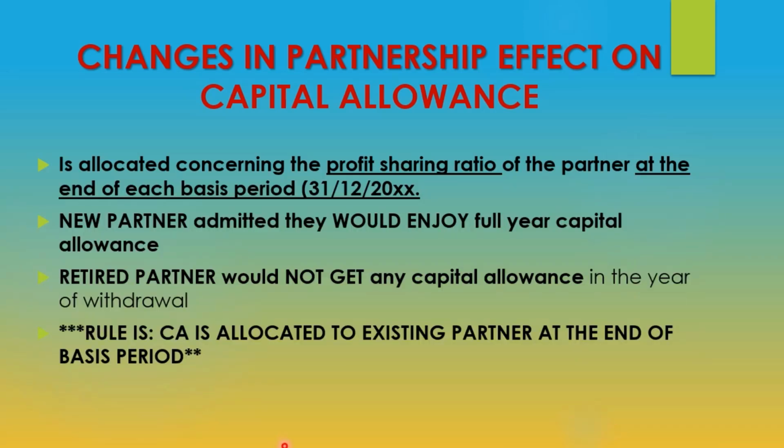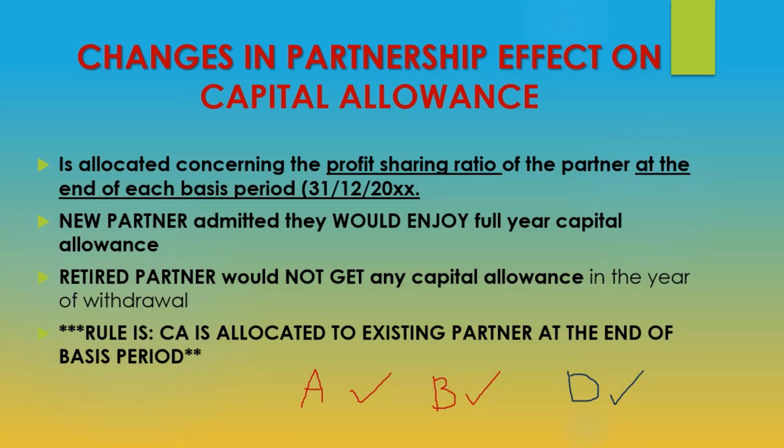If your answer is A, you are correct because A is still in the partnership at the end of the year. If your answer is B, then you are correct also. And if your answer is D, you are correct also because A, B and D are the only persons in the partnership at the end of the year.